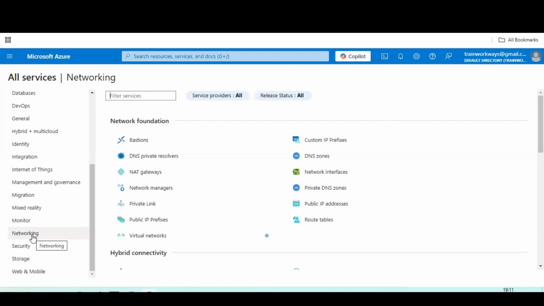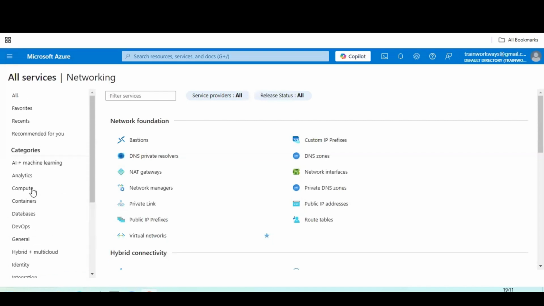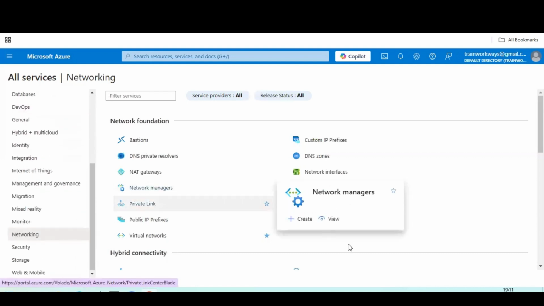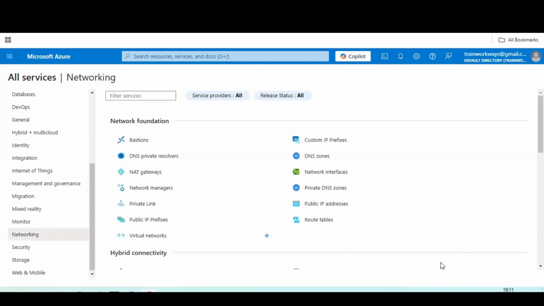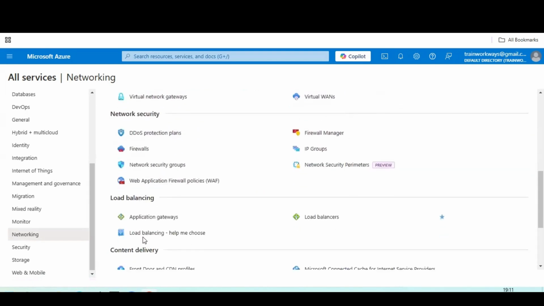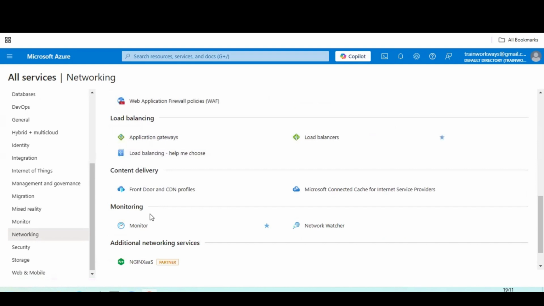From all services, you can navigate to the networking. On the left hand side, you can see all services. Here there is a networking element, guys. Under the networking, you can see there are different main services: network foundation, hybrid connectivity, network security, load balancing, content delivery, monitoring, and also additional networking services. Recently, it has been added with a third party, that is Nginx.